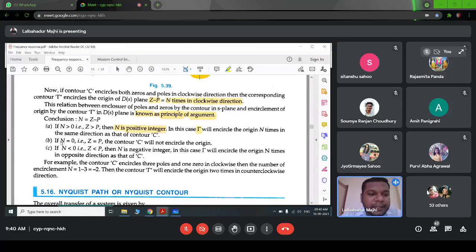Similarly, if N equals 0, that means the number of zeros is equal to the number of poles. Then the contour gamma will not encircle the origin. Similarly, if N is a negative integer, that means the number of poles is greater than the number of zeros. At that time, gamma will encircle the origin N times in the opposite direction to that of C.